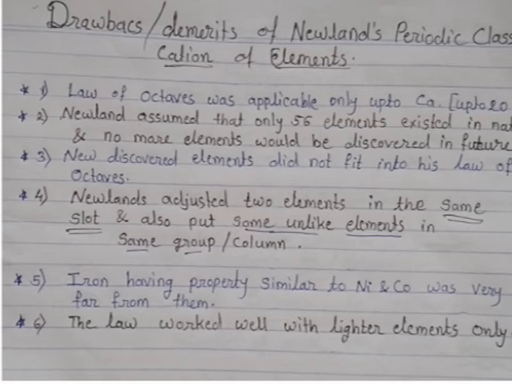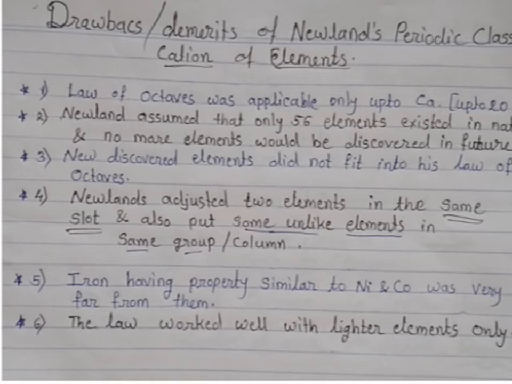The second drawback: Newland assumed that only 56 elements existed in nature and no more elements would be discovered in future, because he didn't provide any gap or provision in his periodic table for elements which would be discovered later.